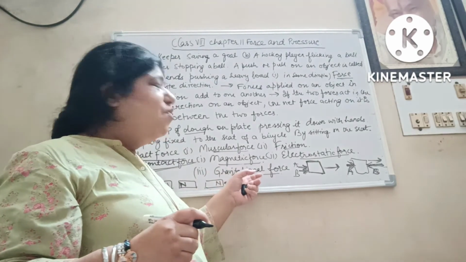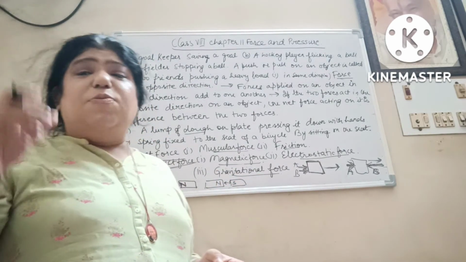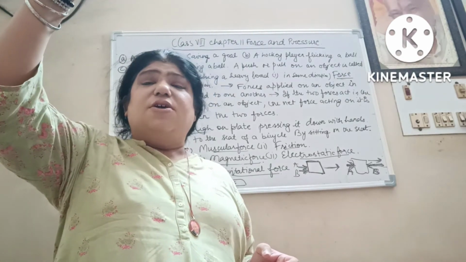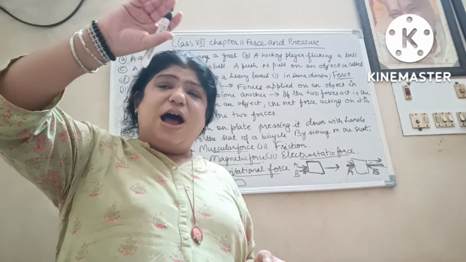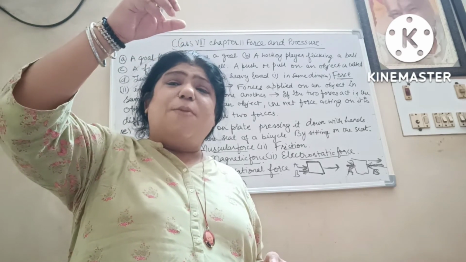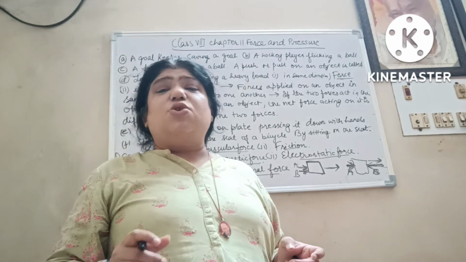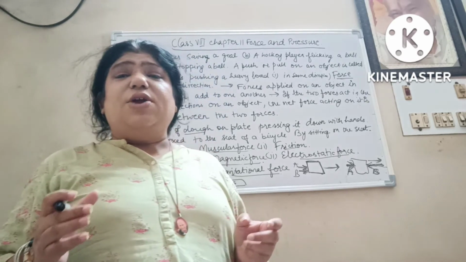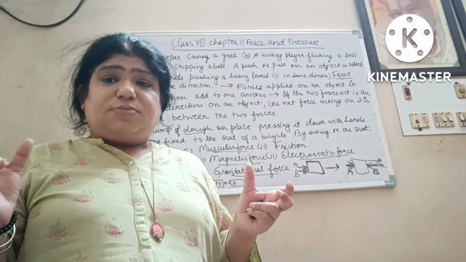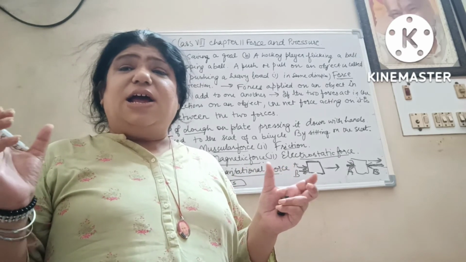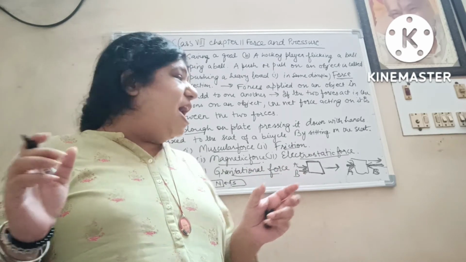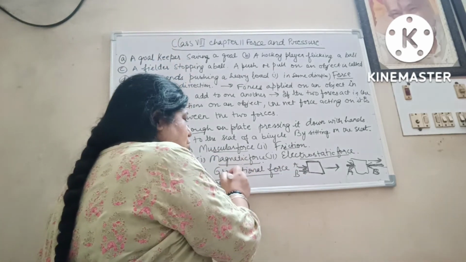Now gravitational force. You have seen objects falling on the ground, water falling on the ground when poured from a height, a ball falling when dropped from a height. Why is it so? It is due to gravity. In the universe, every object has a force acting upon it, that is gravitational force.